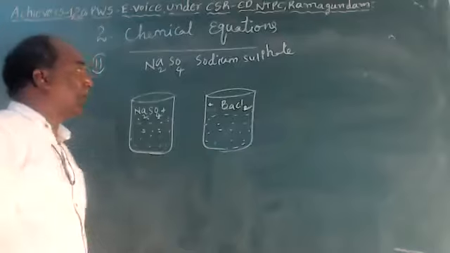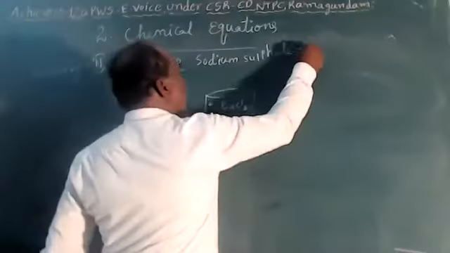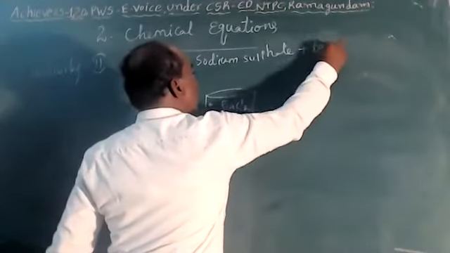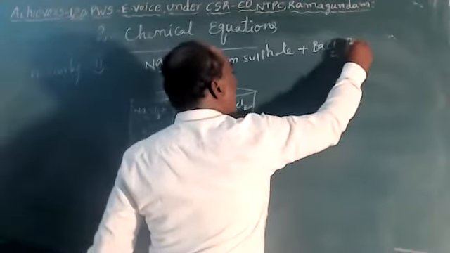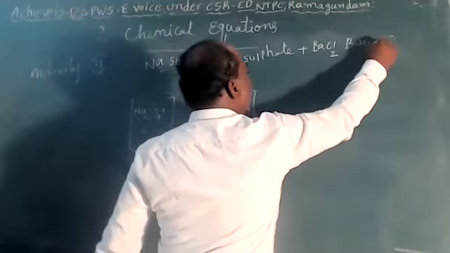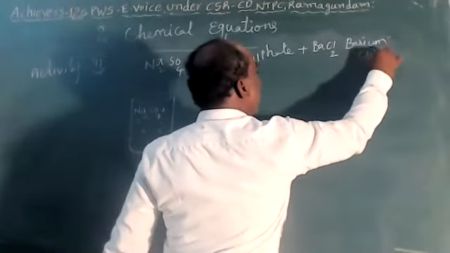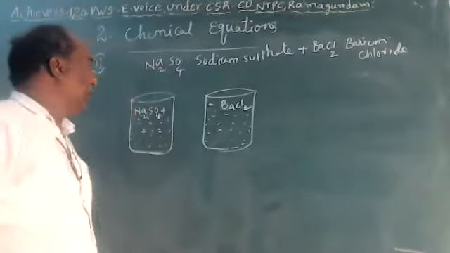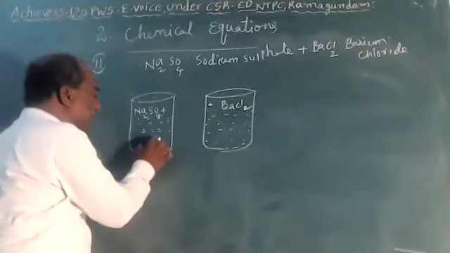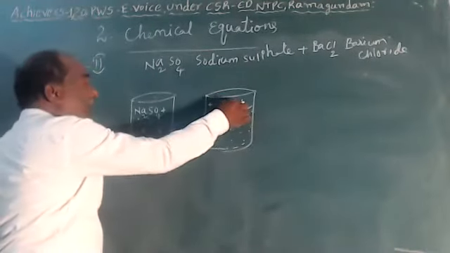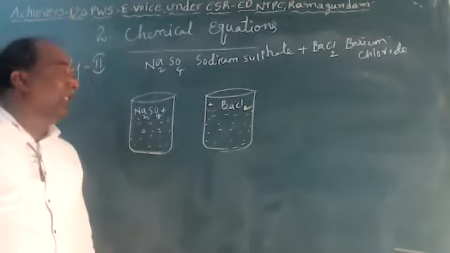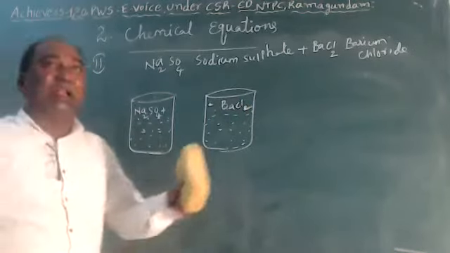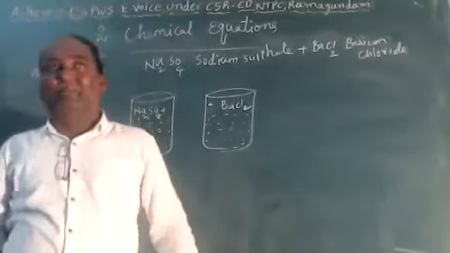BaCl2, barium chloride. Sodium sulfate is completely dissolved in this water, and barium chloride is also completely dissolved in this. Now both solutions are to be mixed into another beaker.